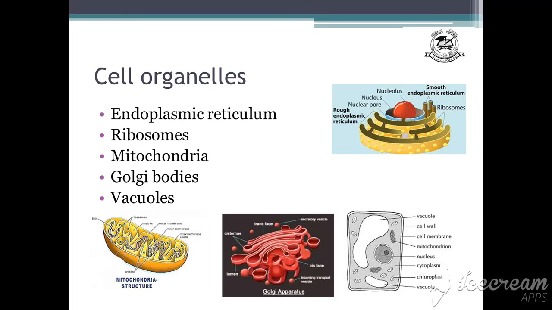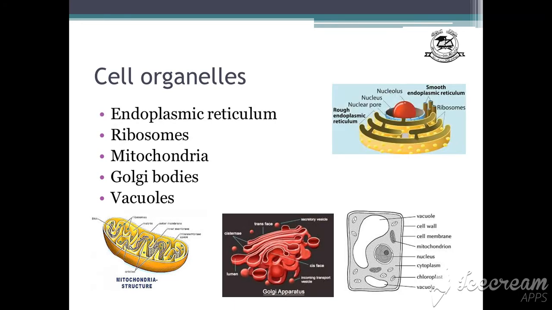But before starting its structure, because it's a cell, it is a unicellular organism, you must know what some cell organelles are, because you haven't studied chapter number 2 where we discuss cell organelles in detail. So I am giving you some of the names of the cell organelles that are also present in Chlamydomonas. So these are the names: endoplasmic reticulum and ribosomes.